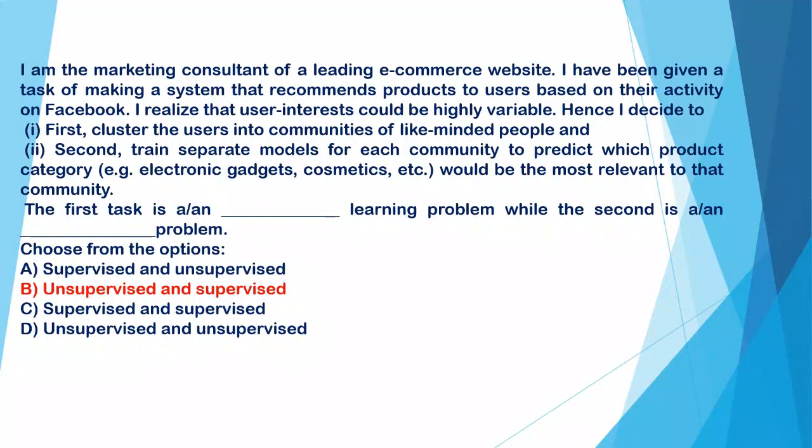Choose from the options. A. Supervised and unsupervised, B. Unsupervised and supervised, C. Supervised and supervised, D. Unsupervised and unsupervised. So the correct option is B: in the first task it is unsupervised learning, while in the second task it is supervised learning.